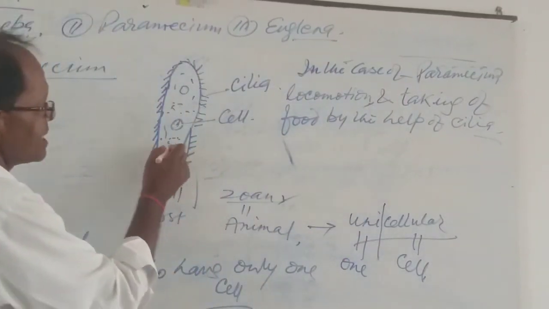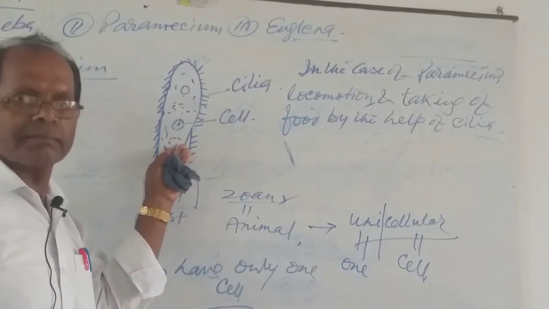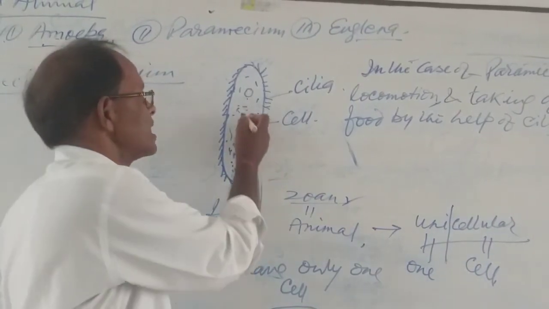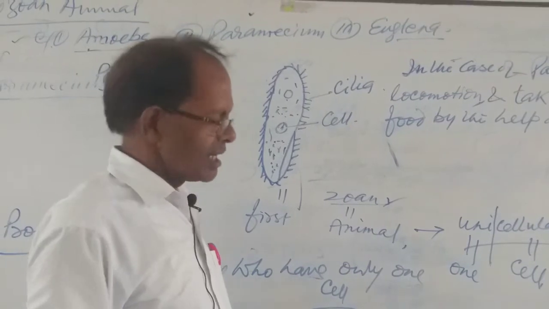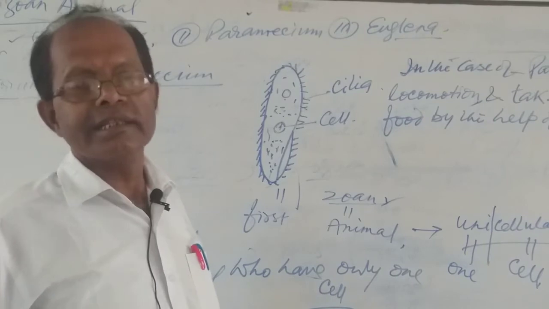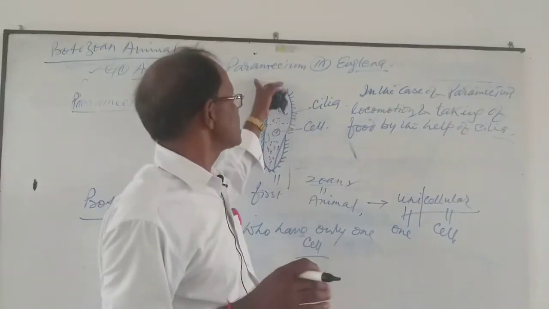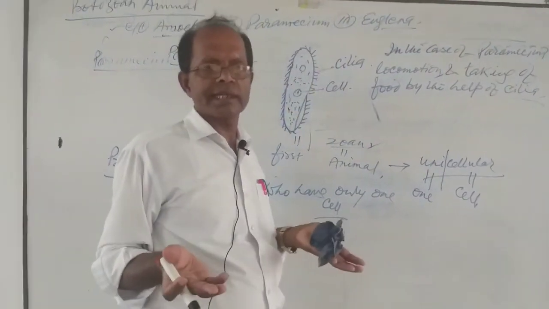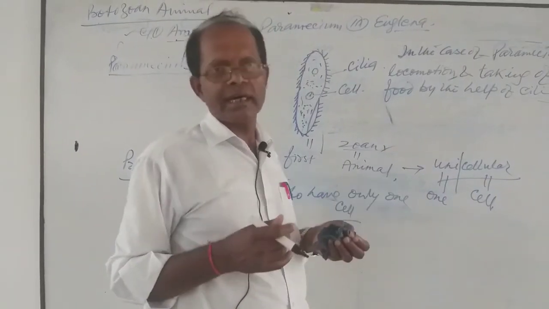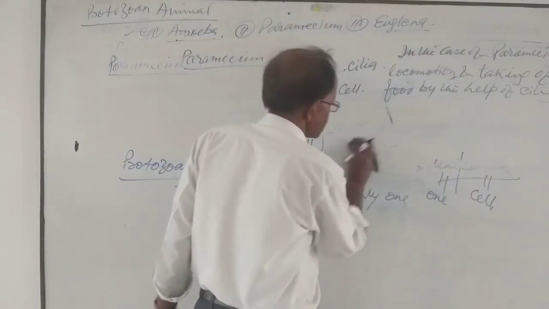And as in the case of amoeba, the food materials are taken inside the body, and after that the food nutrition is taken. Now we are going to discuss the next animal, Euglena. These are all protozoan animals, and I have told you before that they are microorganisms: what is the structure, how they take nutrition, and how they move. So we are going to discuss these.